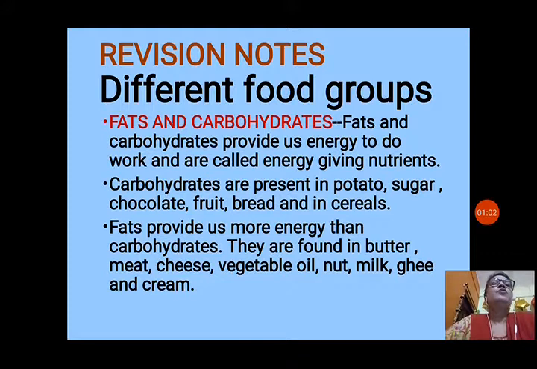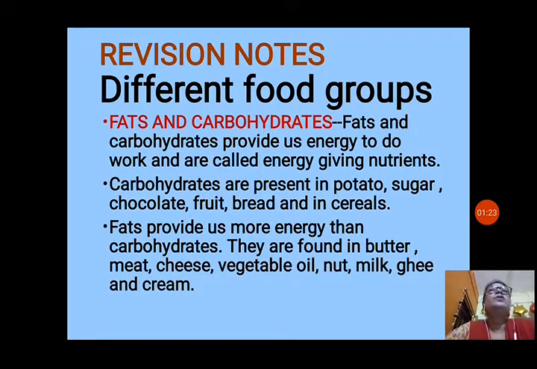First is different food groups. So food is divided into different groups according to their utility. Like fats and carbohydrates are energy giving food. So let us see about the energy giving food. Fats and carbohydrates provide energy to do work and are called energy giving nutrients.